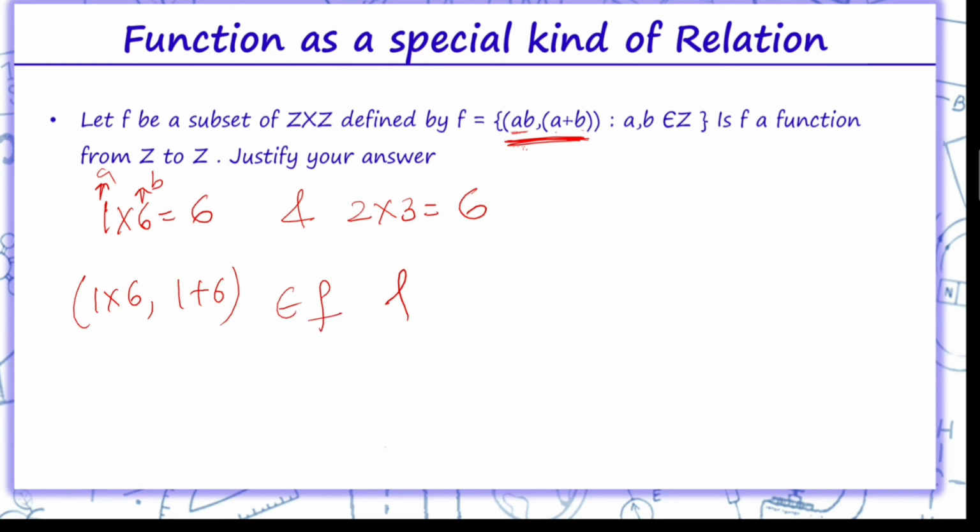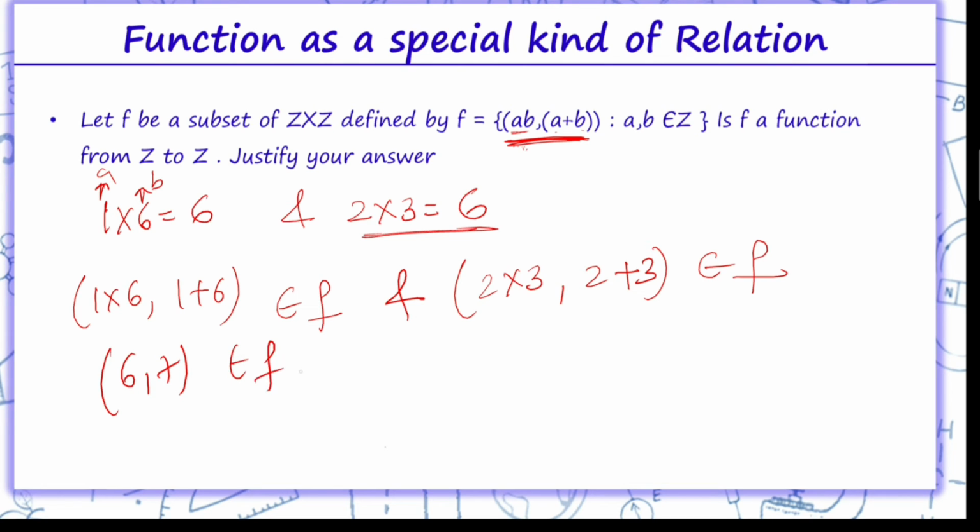This belongs to the function, and if we take this value, it will be (2×3, 2+3), so (6, 7) belongs to the function and (5, 6) belongs to the function. So over here, if we see, this is not a function from Z to Z. Why? Again, because over here this is (6, 5). So F is not a function from Z to Z.